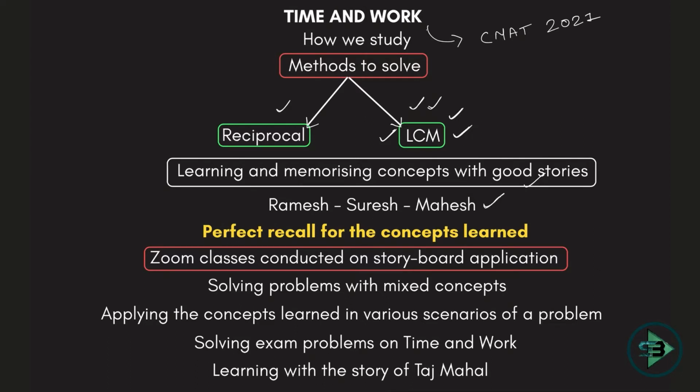And this is not the only story here. We'll see one more story, that is the story of the Taj Mahal, about the making of the Taj Mahal. How did the workers work there? What was their efficiency? How can you relate the concept of man-day-hours with these stories? Can you use the concept of pipes and cisterns in these stories? Yes, that's what we have done here. But the story of the Taj Mahal is a little advanced story. It does not have basic concepts. It has all the difficult concepts, or you can say simple concepts are being taken but they all are together in one problem. That's where it becomes complicated.